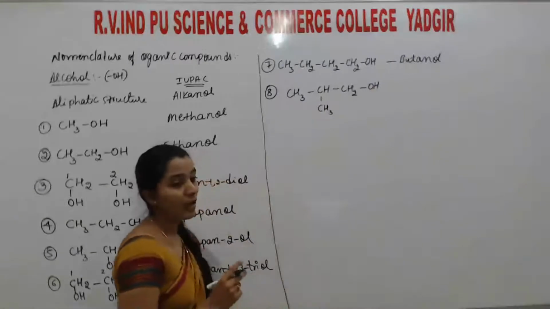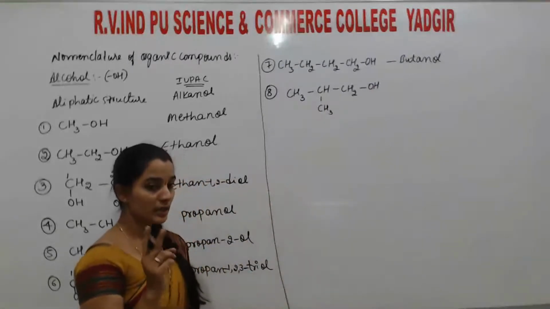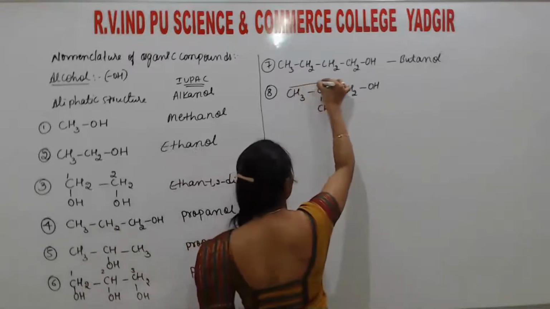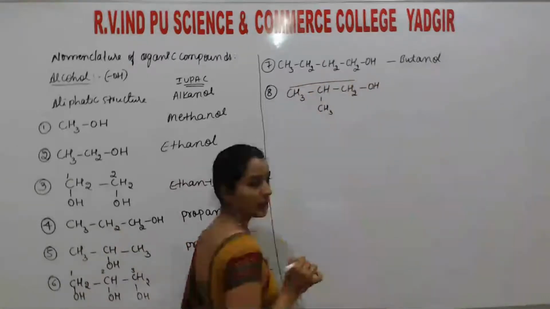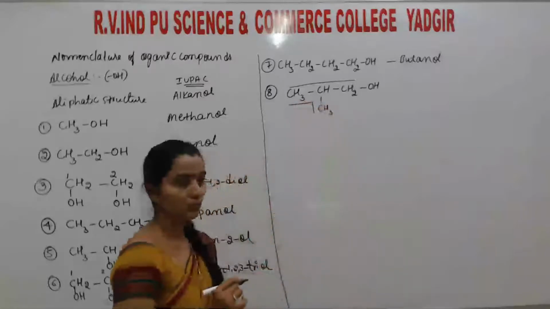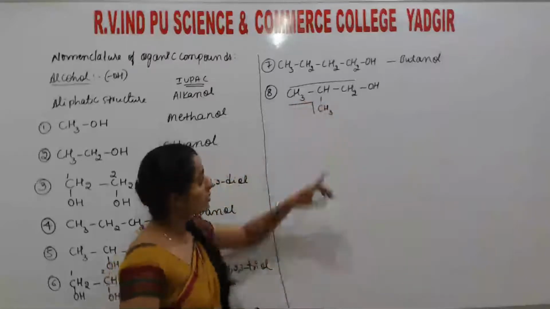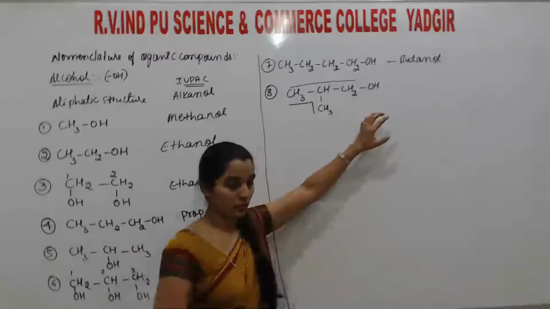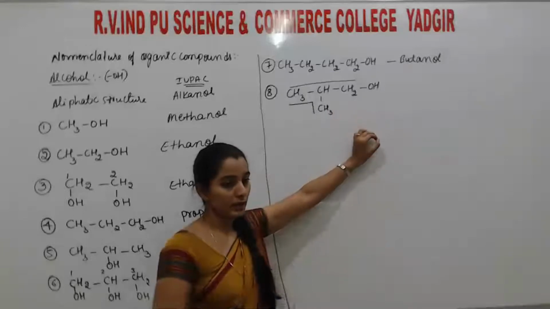Listen students here. There is a possibility of selecting 2 parent chains. One is this one, straight chain. Another one is this one. Okay. So here CH3 is among these two, if we consider the parent chain.